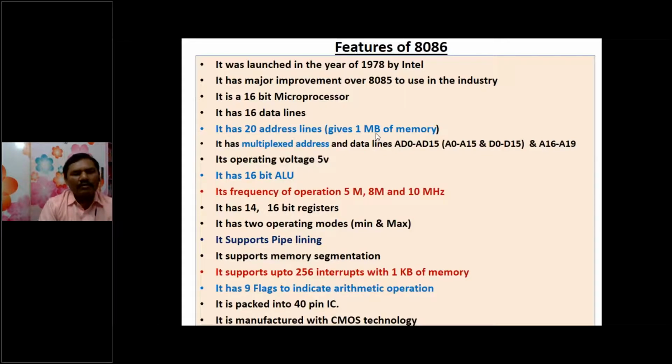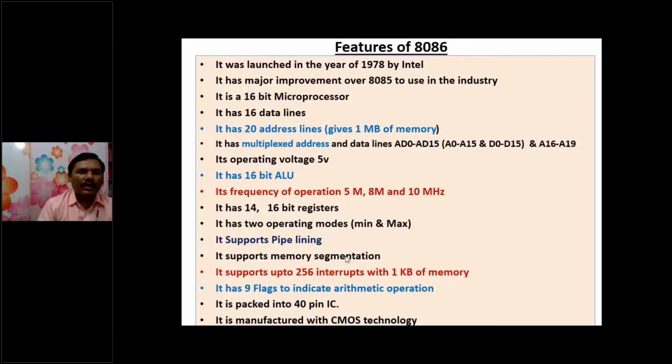Whereas if we have only one memory, if it's not segregated, when we are storing the data, when more amount of data is stored, it is very difficult to search our files and data. That's why it supports memory segmentation that we'll see later, and it supports up to 256 interrupts.